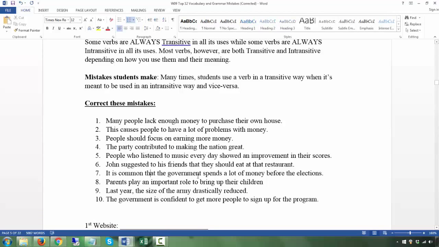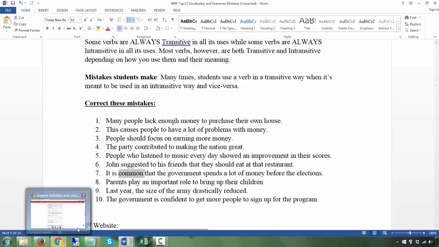"It is common that the government spends a lot of money before the elections." The mistake here is that you are using the adjective common. Subject, be verb, adjective, with common, the common pattern is normally adjective.